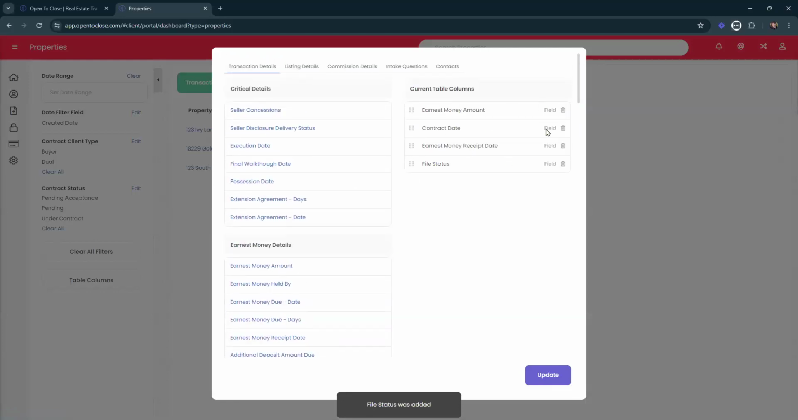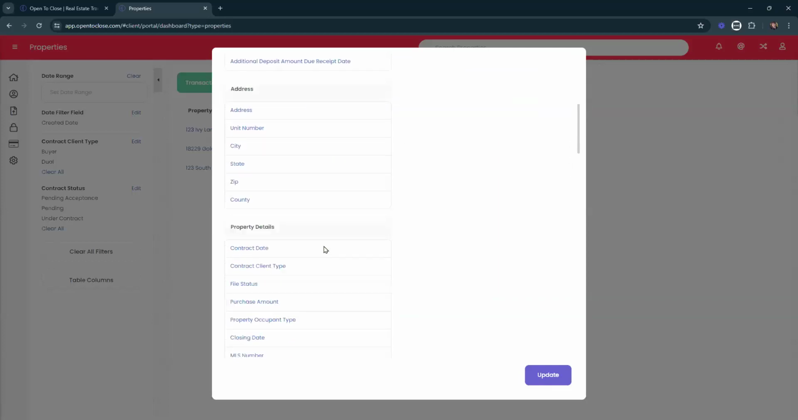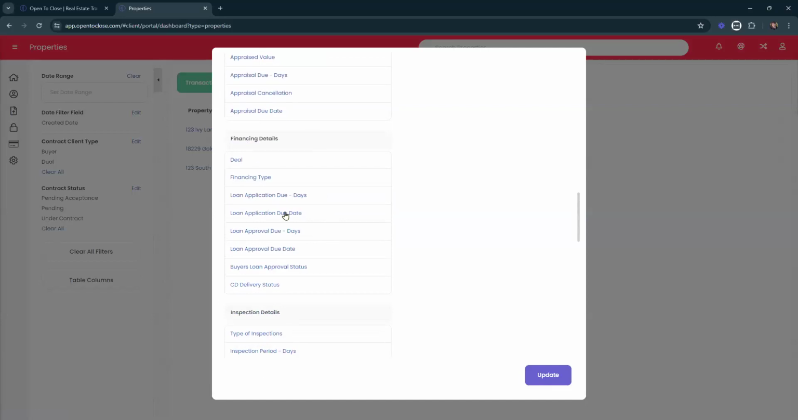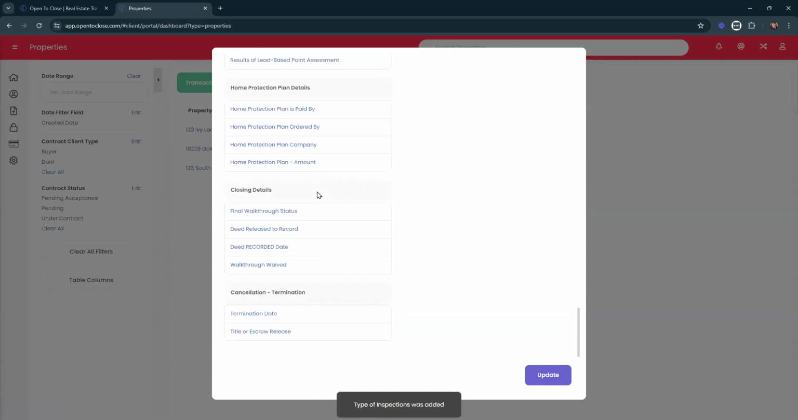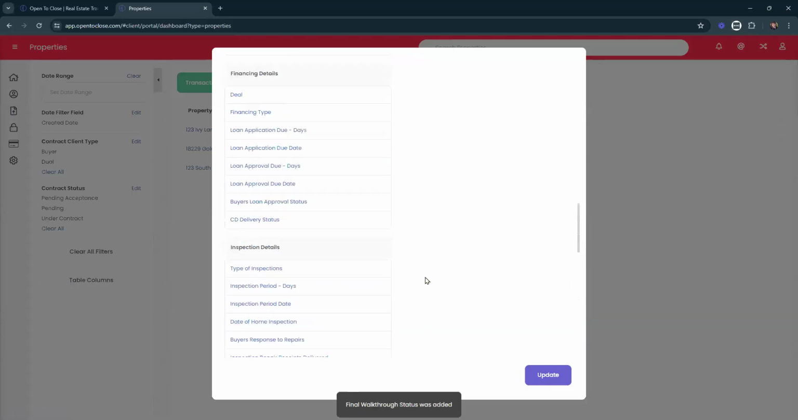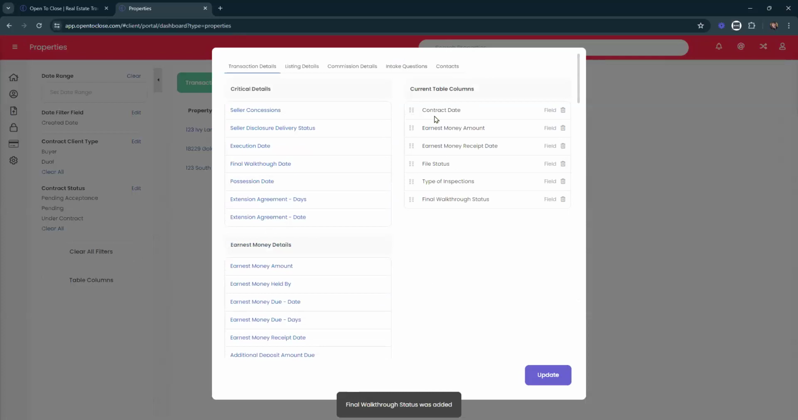And again, with these fields, we can reorder them. So if we want that contract date to be first, we can drag that up to the top. We can go through and add in any other number of fields that we'd like to. If we want to know what kind of inspections they've done, if we want to add on any of the closing details, the walkthrough status for any of these properties, we can do that. Again, we can reorder these in whatever order makes sense.